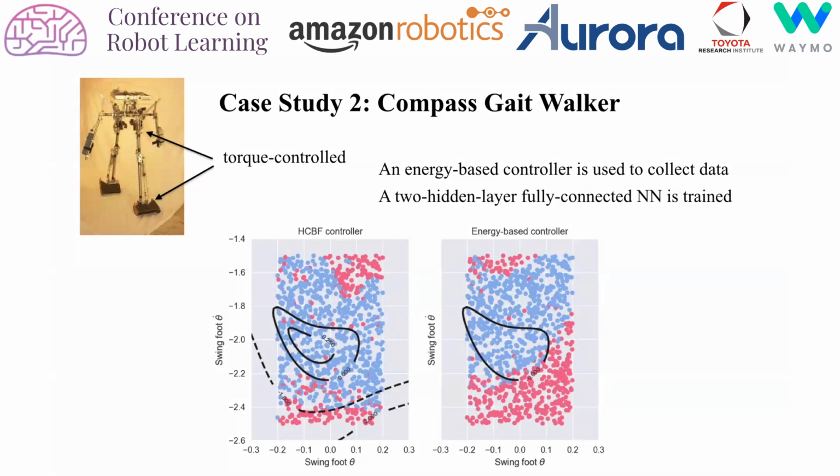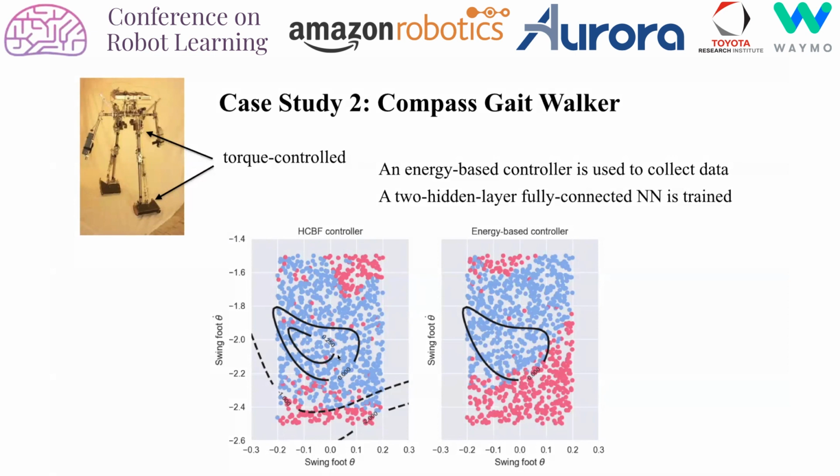I'd also like to show the two following plots. On the right, the energy-based controller is shown, and on the left, the controller based on the learned hybrid control barrier function is shown. Each dot over here indicates an initial position of the system. If the dot is blue, the resulting trajectory is safe, while a red dot indicates an unsafe trajectory. The zero-level set of the learned hybrid control barrier function is here and defines the safe set calligraphic C for everything that is inside.